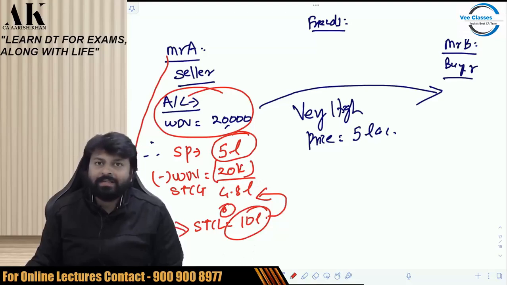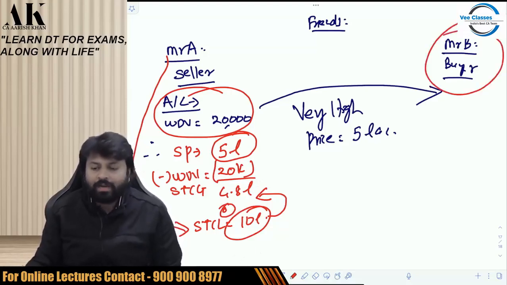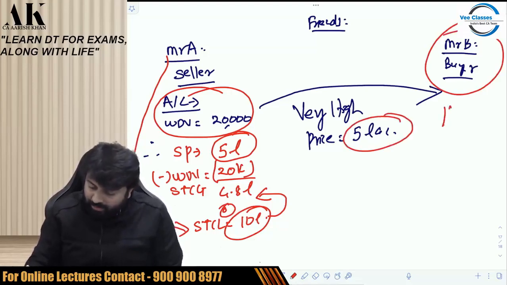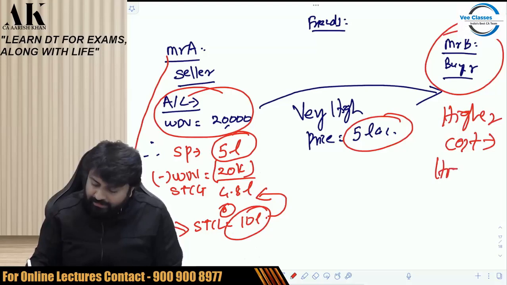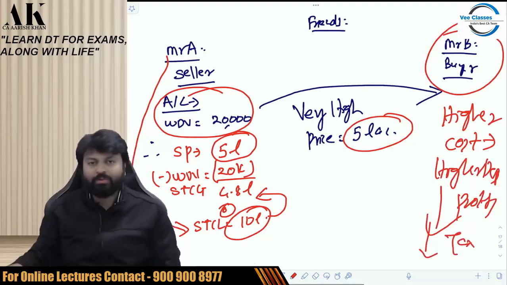So what is the advantage in this transaction? The advantage in this transaction is to Mr. B. What advantage? Mr. B will get higher cost. Higher cost means higher depreciation he will get. That means lower profits. That means lower tax. Are you able to understand?